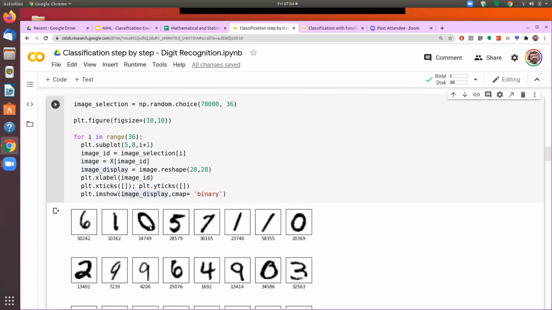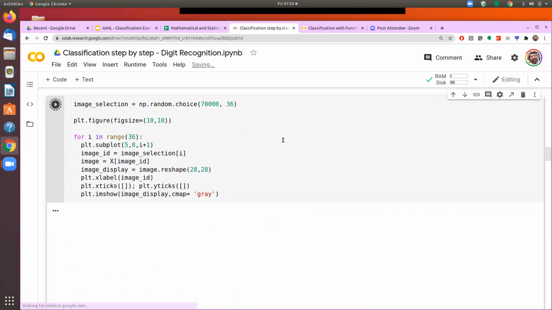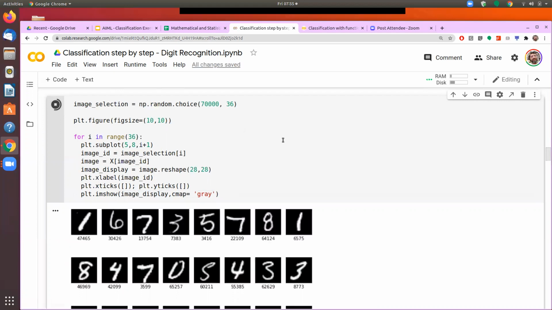Now, I can change the cmap, which is the color map, from binary to gray, and you will see the display change. The input is the same, but the way the black and white is shown has been reversed. So it is showing black on white or white on black.